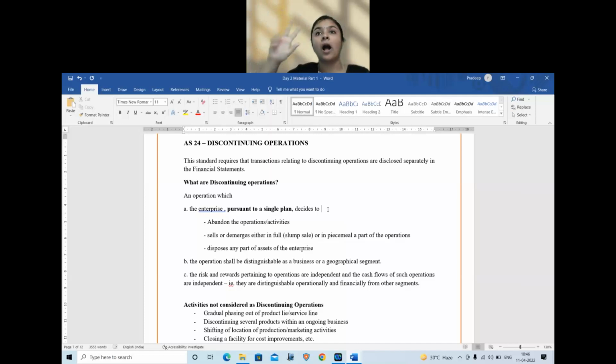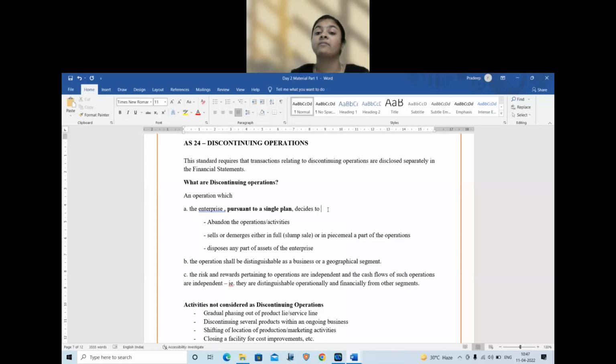Now all these three, the abandonment is abrupt. Immediately I decide I leave the place and I abscond. Sale or demerger will happen either in one shot or it can happen in a phased out manner. Disposal also can happen in one shot or it can happen in a phased out manner.